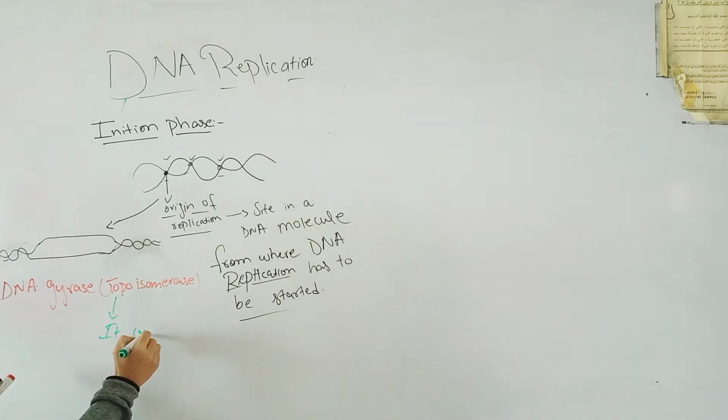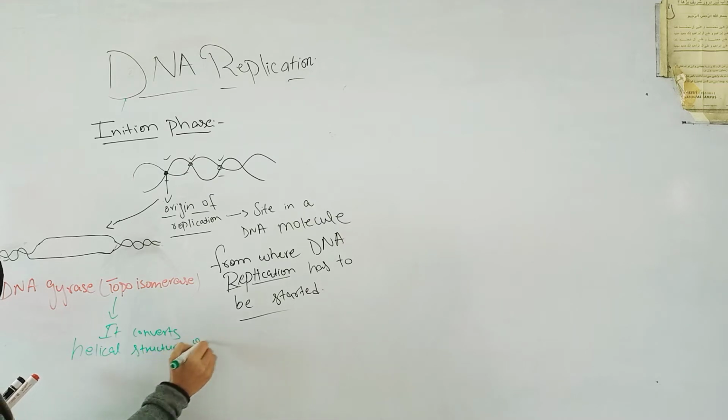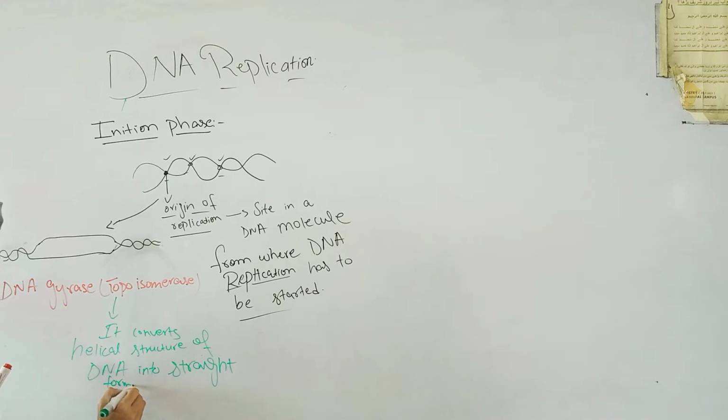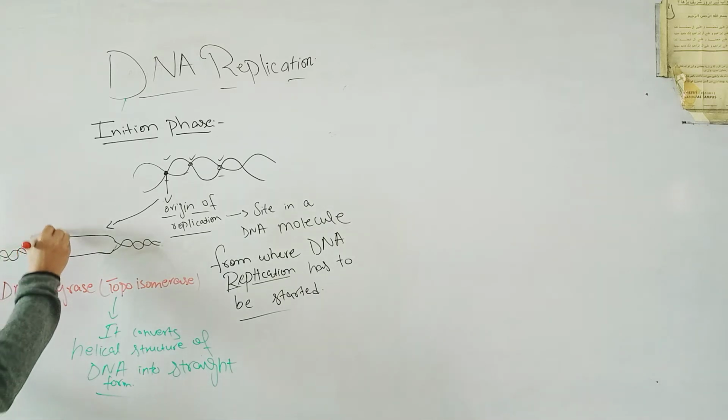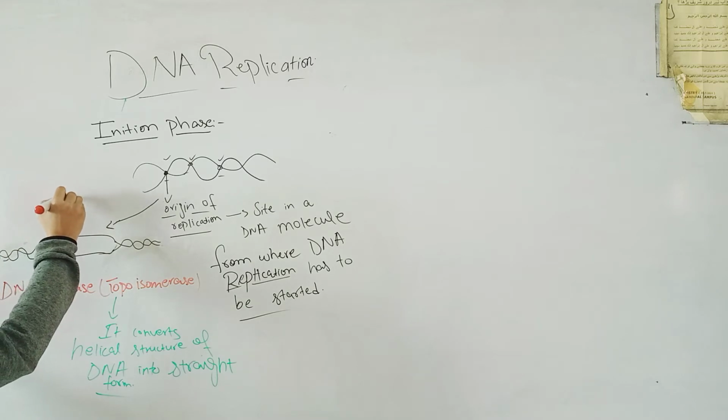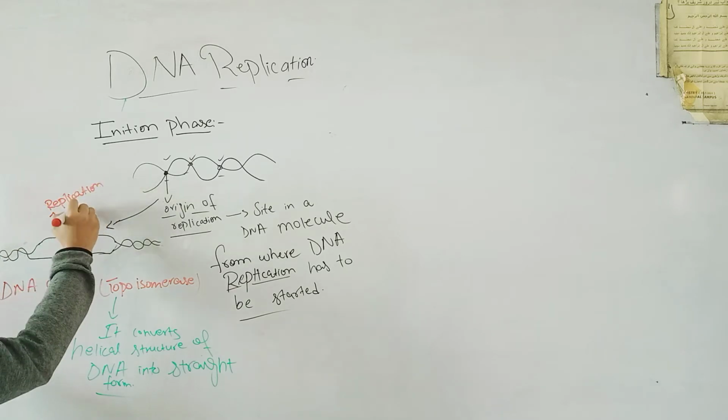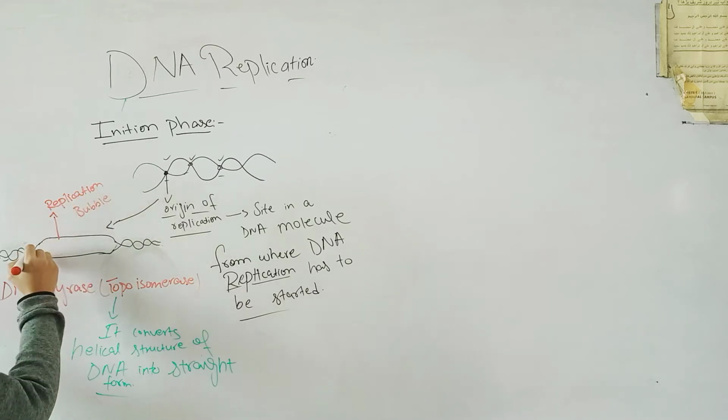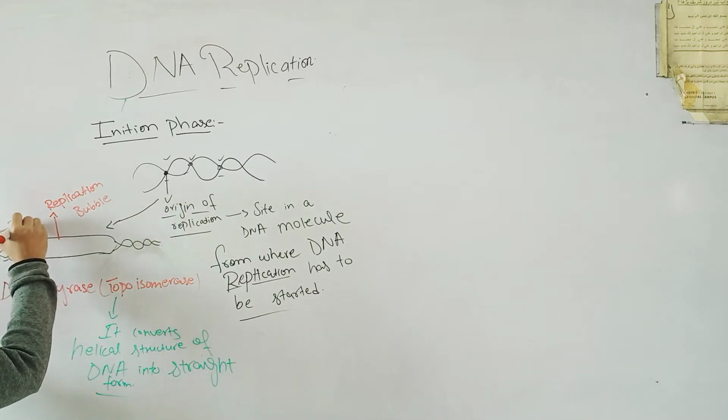It converts the helical structure of DNA into straight form, like this, and as a result of which it forms the replication bubble and replication fork.